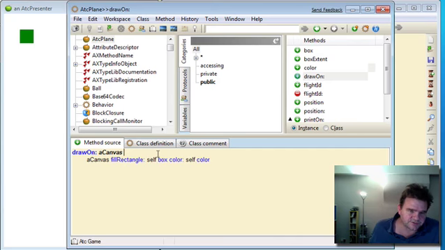Okay, the other things we want to do inside our draw-on method are to print out some text strings at the corners of the boxes to identify information about the plane. So the first thing, let's put the flight ID at the bottom right-hand corner.